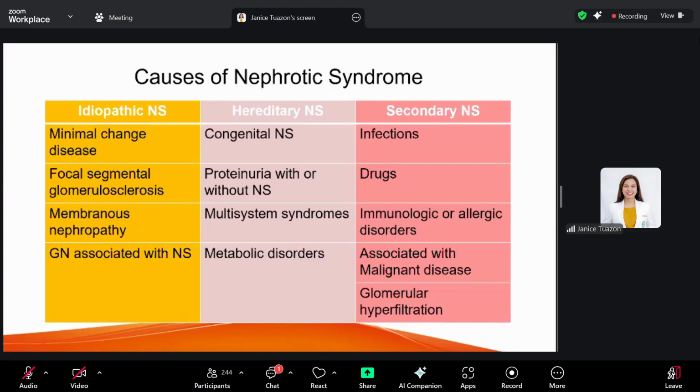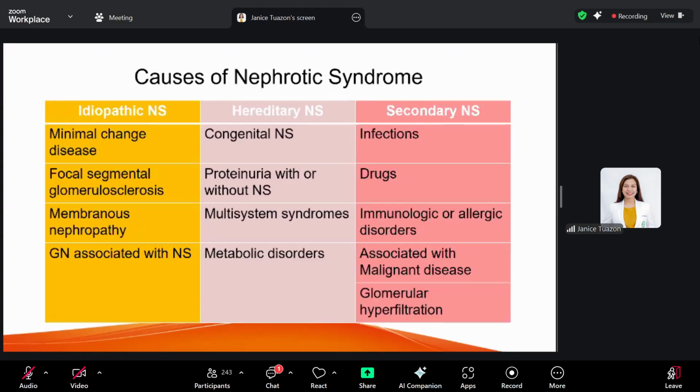Idiopathic nephrotic syndrome refers to diseases that are glomerular in origin, and the most common for children would be minimal change disease. For hereditary nephrotic syndrome, congenital nephrotic syndrome usually occurs during the first year of life, and is due to hereditary disease and collagen mutations, so you have to do chromosomal analysis for this patient.